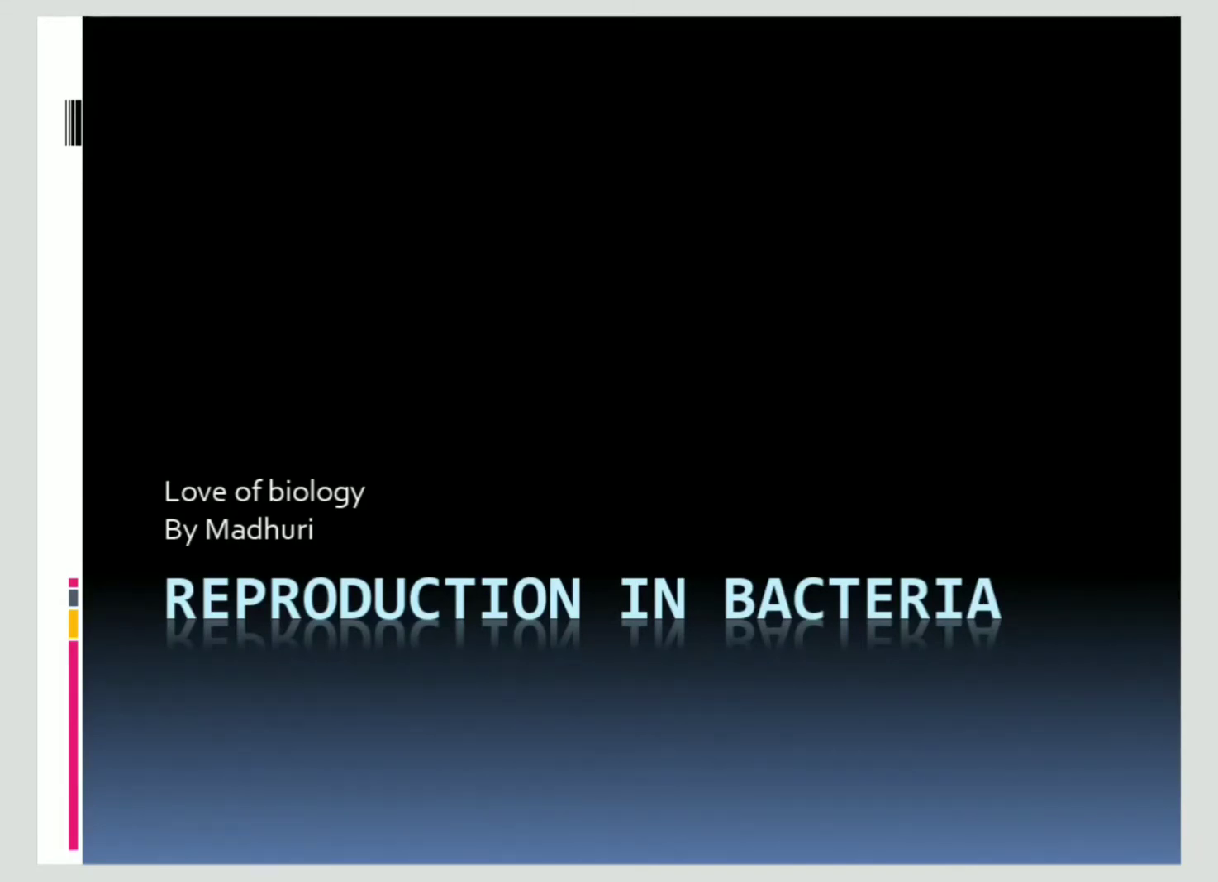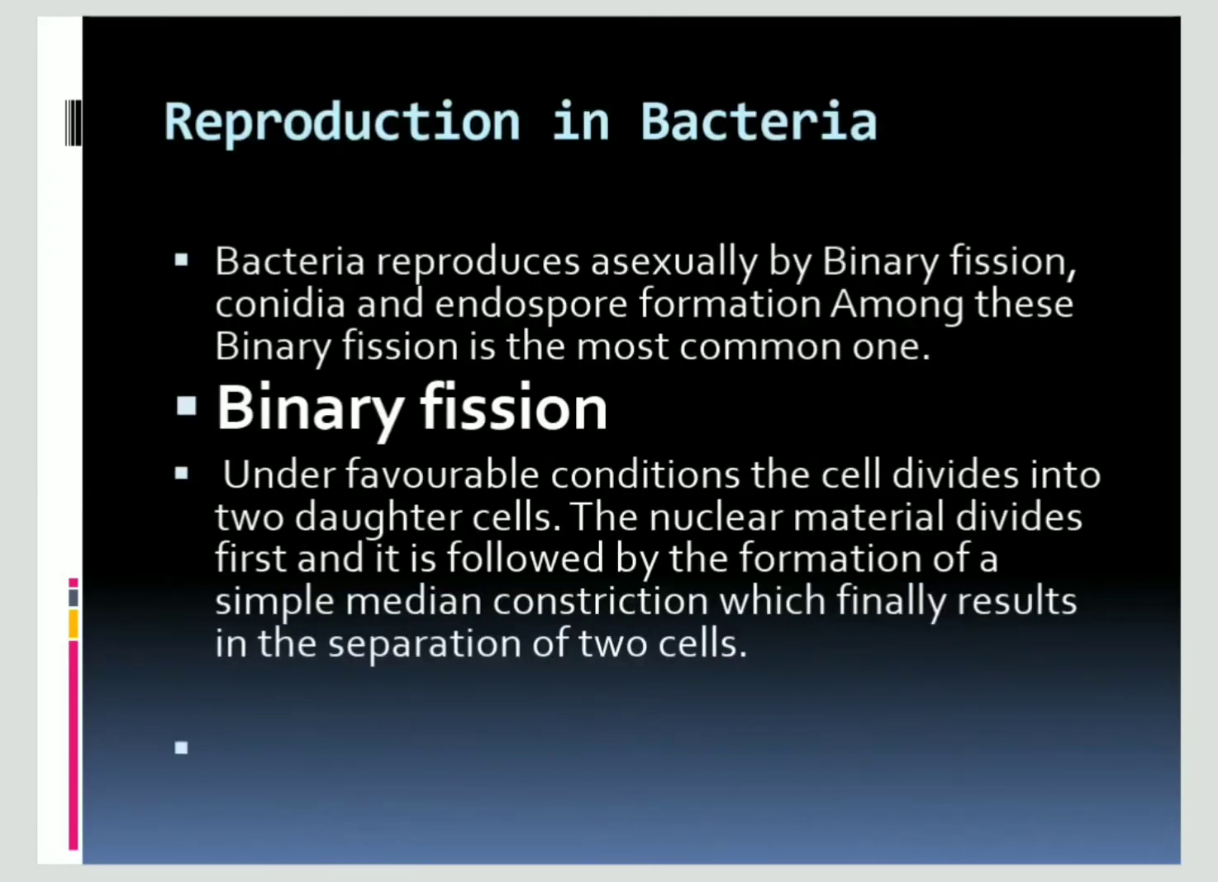Today we are going to learn about reproduction in bacteria. So reproduction, that is producing the offspring. So let us see. Bacteria reproduce asexually by binary fission, conidial spores and endospore formation. Among these, binary fission is a common one.